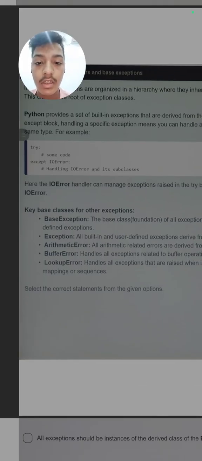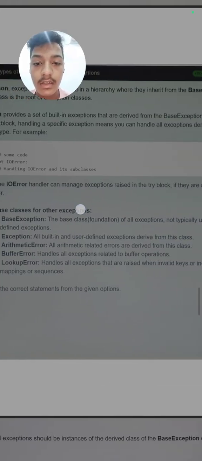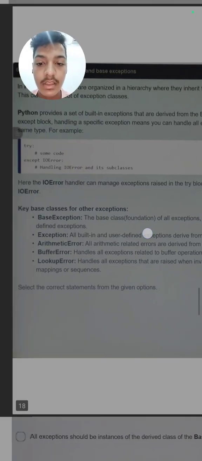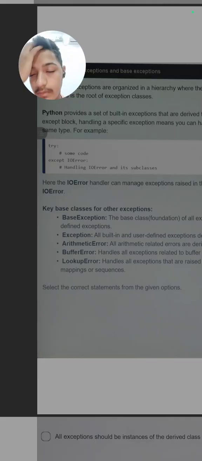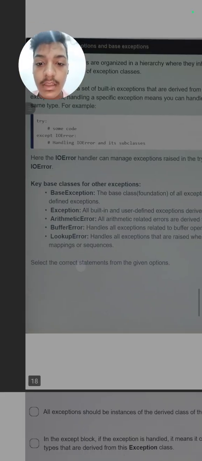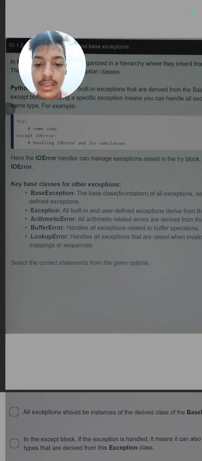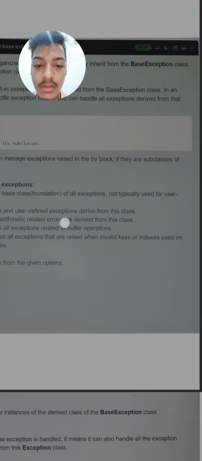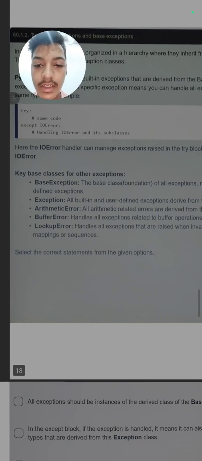So here the IOError handler can manage exceptions raised in the try block if they are subclasses of IOError. It means if there are subclasses of IOError, then it will handle them also. Next is key base classes for other exceptions. First is BaseException, the base class of all exceptions, not typically used for user-defined exceptions.